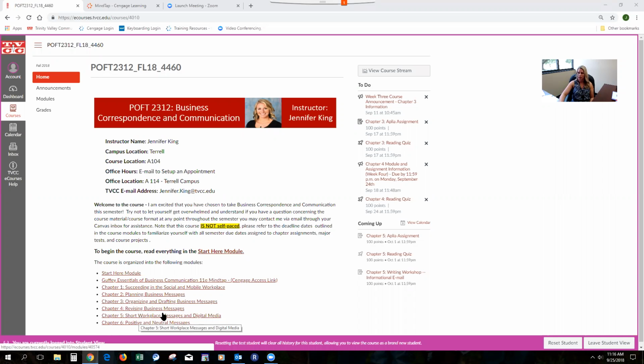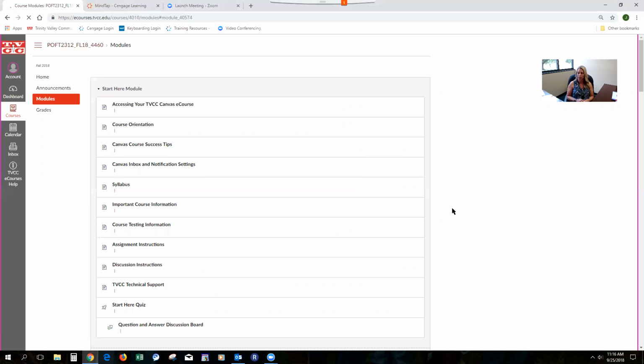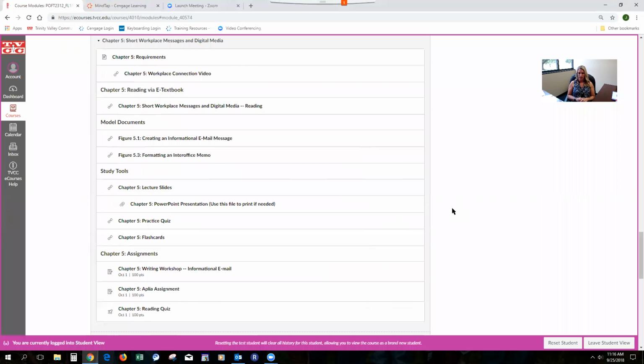The quickest way to get there from your home screen is just to click on the quick link at the bottom of the page. Give it a second, let it populate. It's going to take just a minute, and then the module is going to populate on your screen.